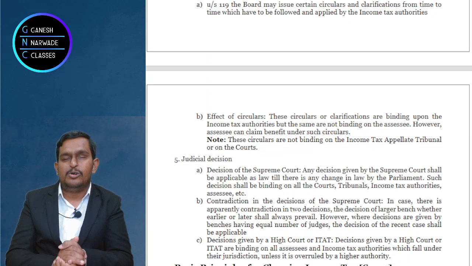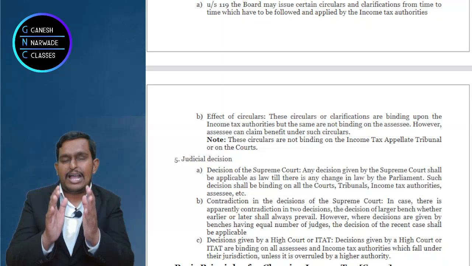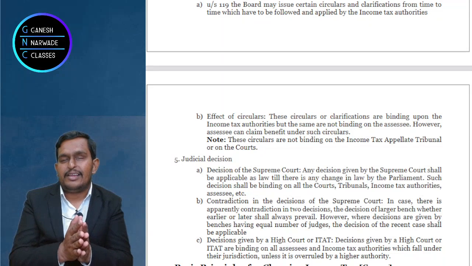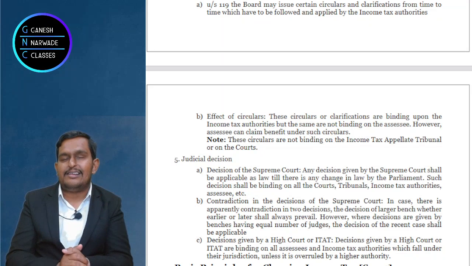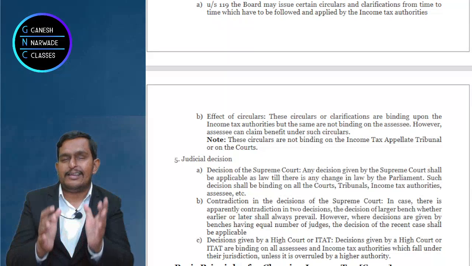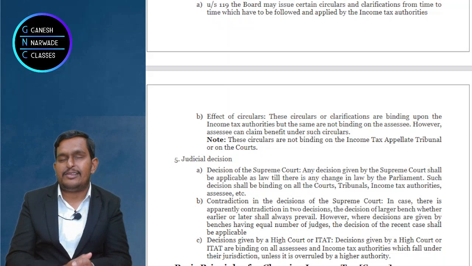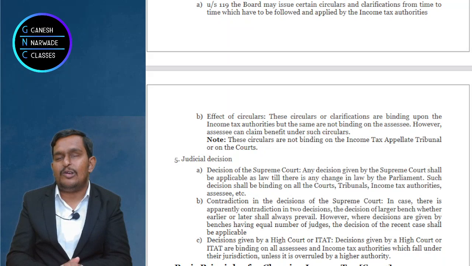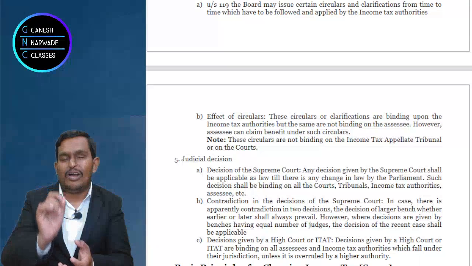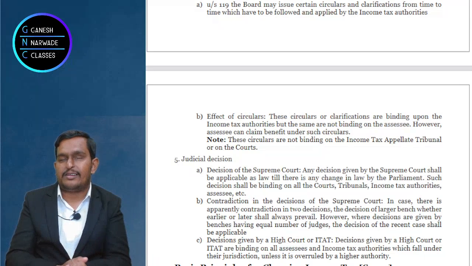So what we'll do, don't postpone any preparation. Every day listen to at least 2 lectures and try to understand each and everything. I am there with you, always available for you. The same day I will clear all your doubts. So voice message any doubt on WhatsApp. I would be really happy to clear all your doubts.